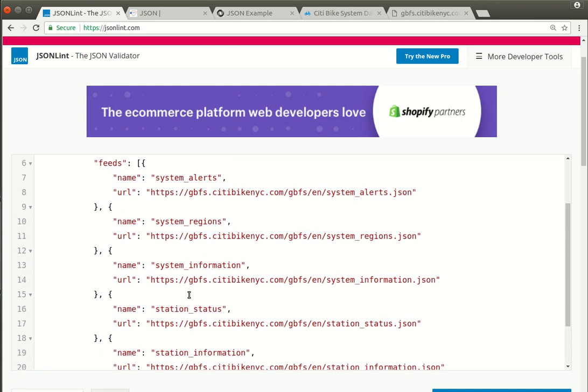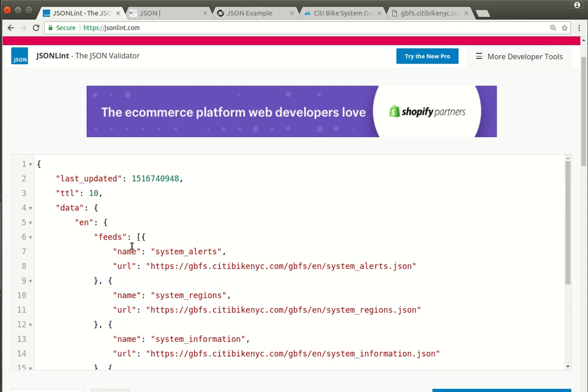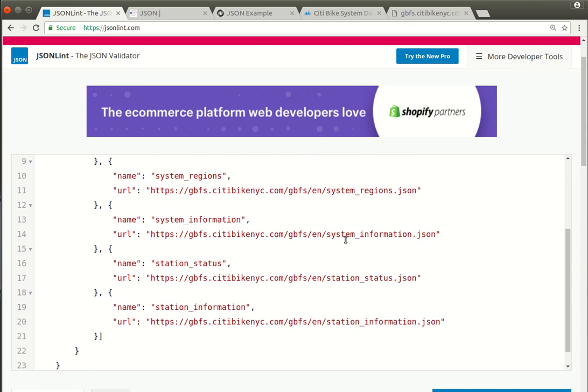So what we're seeing here is the different data feeds that the City Bike system offers. It's giving you the name, so it's a descriptor, and it's giving you the URL, the actual web location. So we have system alerts, regions, system information, station status, and station information. Here, I think system information is the one that is most handy.